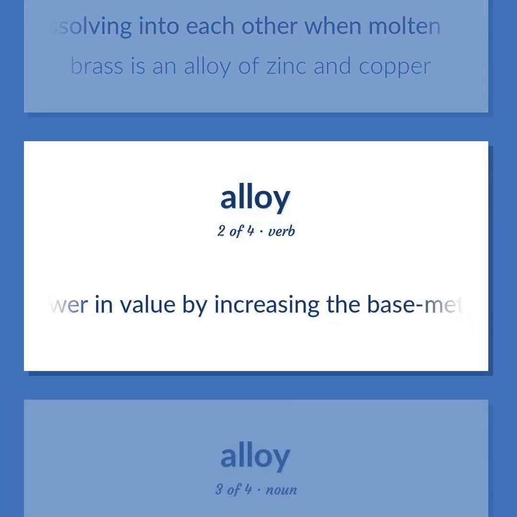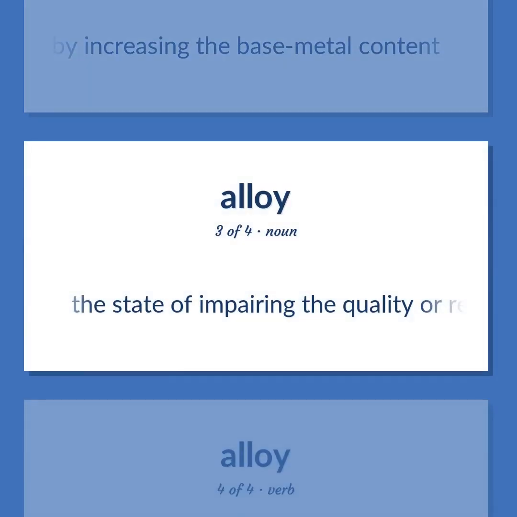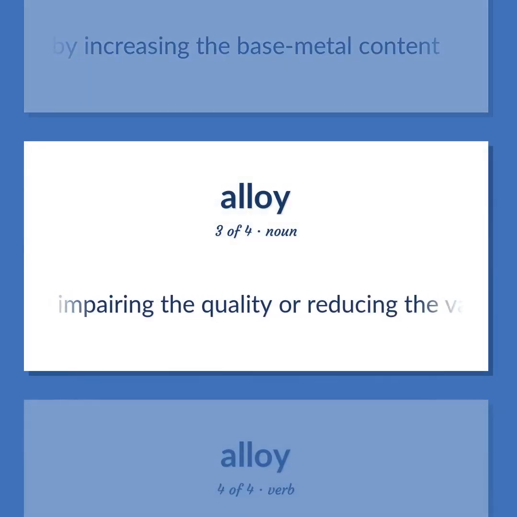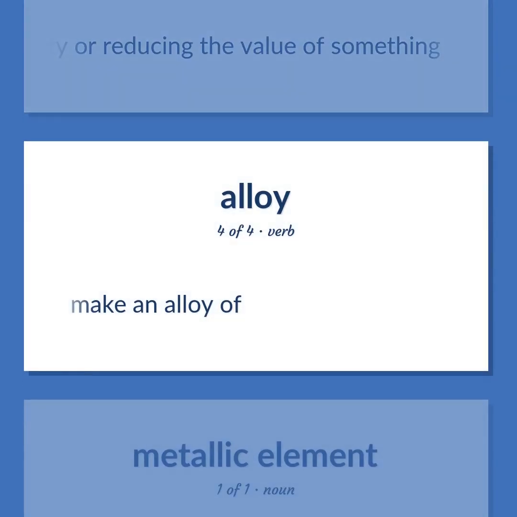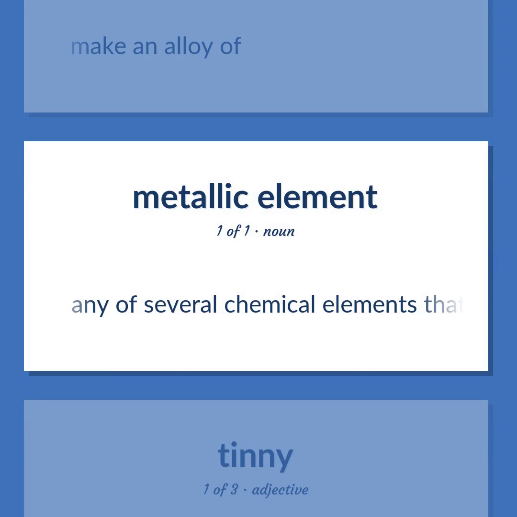Lower in value by increasing the base metal content. The state of impairing the quality or reducing the value of something. Make an alloy of. Any of several chemical elements that are usually shiny solids that conduct heat or electricity and can be formed into sheets, etc.